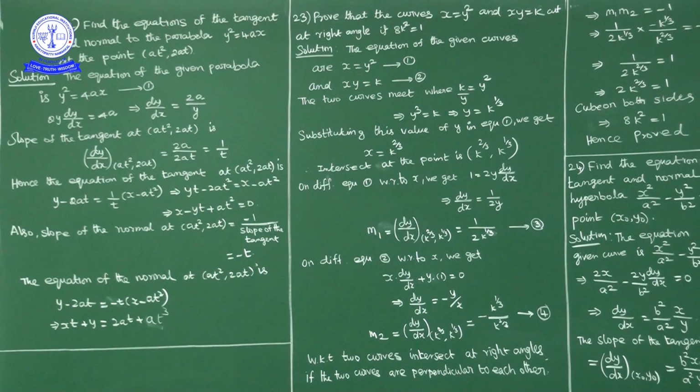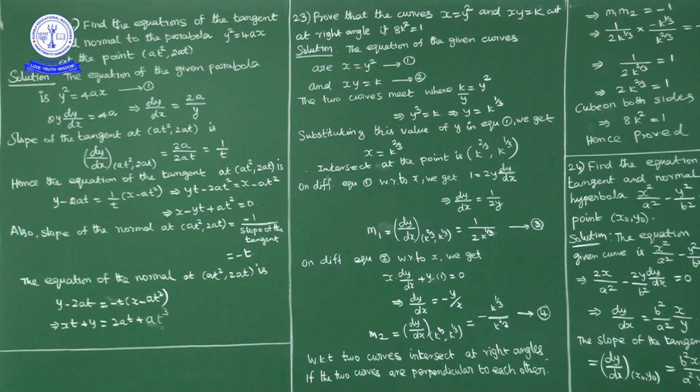Next, the equation of normal. To find the equation of normal, first of all, the slope of the normal at (at², 2at) is −1 divided by the slope of the tangent at (at², 2at). So −1 divided by 1/t is −t. So the slope of the normal at (at², 2at) is −t.